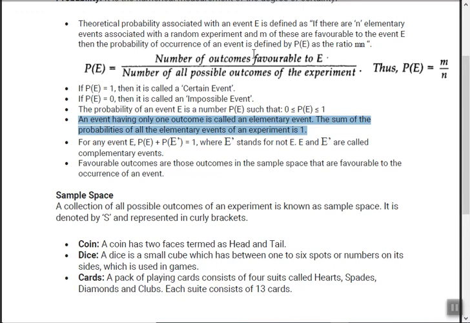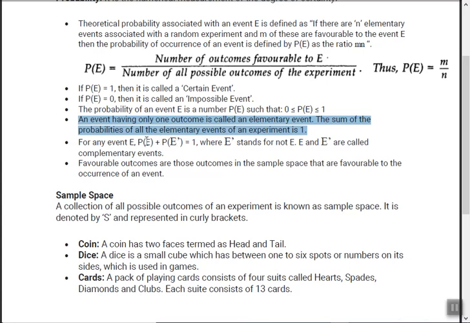So 0.7 plus 0.3 is what? 1. So the total of happening and not happening is always 1. Remember. See this, if E is the event of happening, then E dash is the event of not happening.